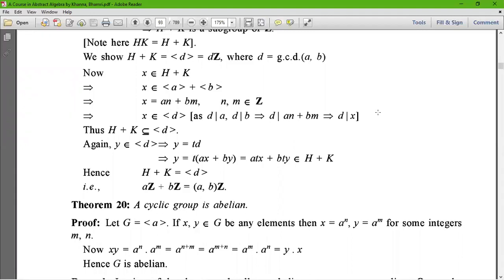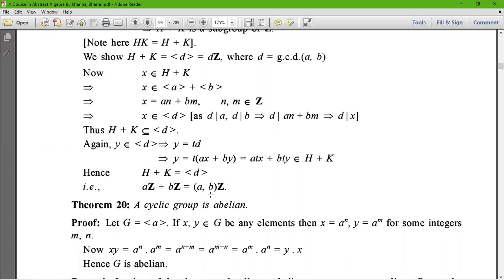That is, aZ plus bZ equals (a,b)Z, where (a,b) denotes the GCD of a and b. This is the notation of GCD of a and b. Don't be confused that this is a point.